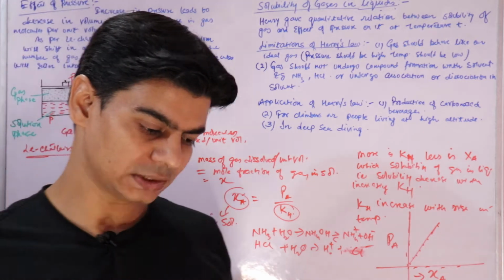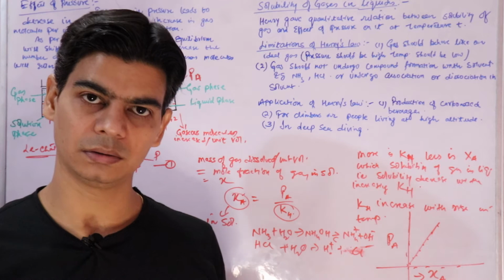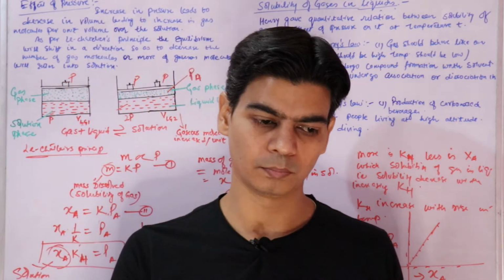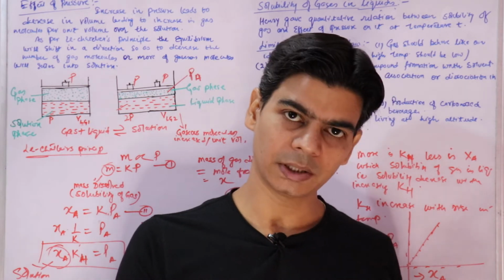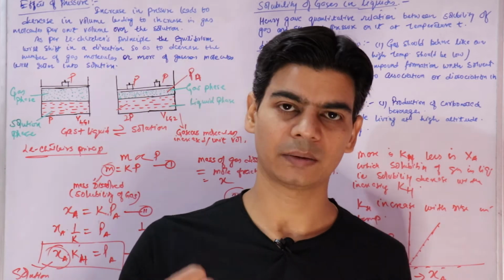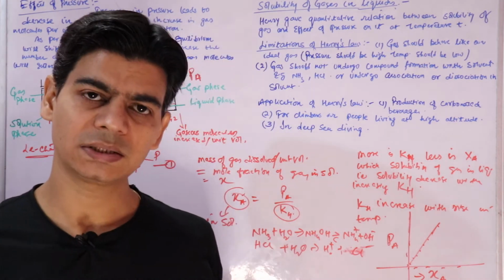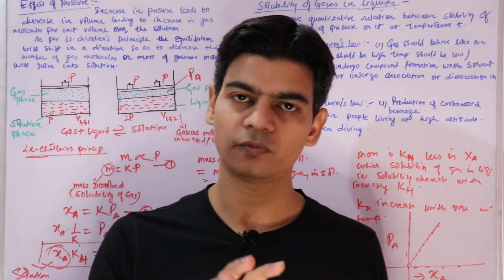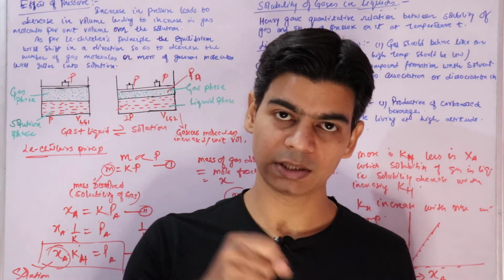You know that as the pressure increases, solubility increases, right? So when you open the bottle of any soft drink, the carbon dioxide that is dissolved comes out with a high pressure. That is excess carbon dioxide that comes out with a high pressure. So why are soft drink bottles tightly bottled? I mean, very tightly.